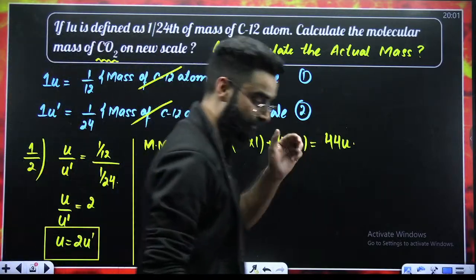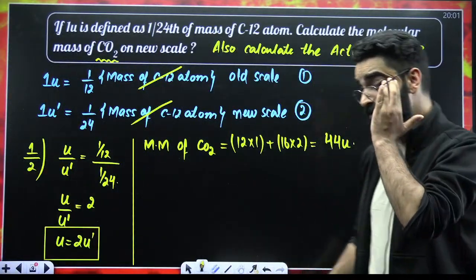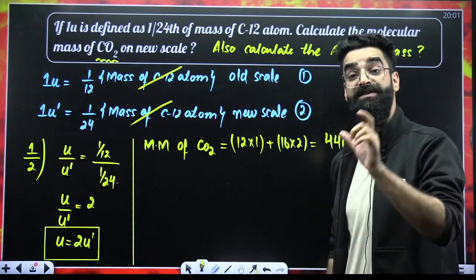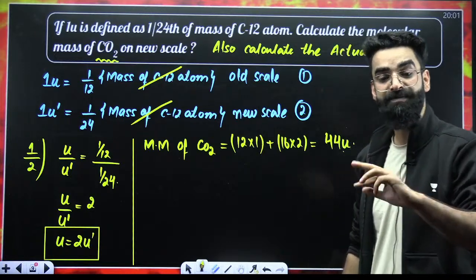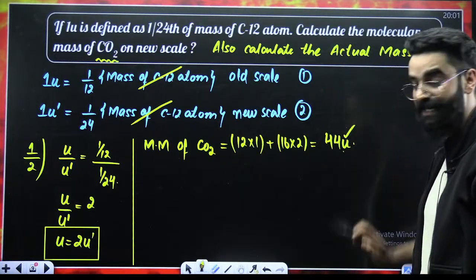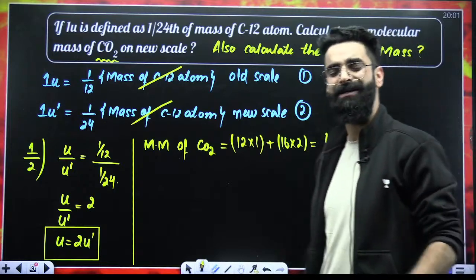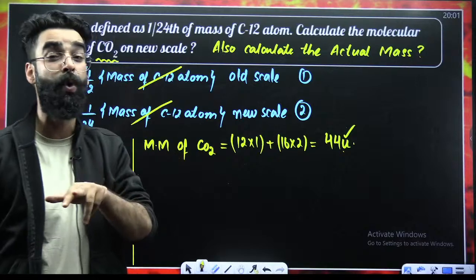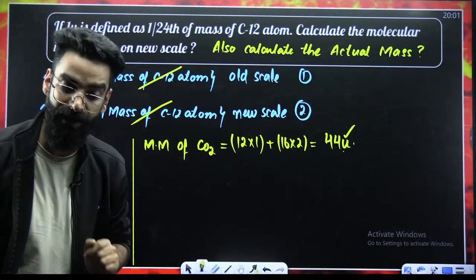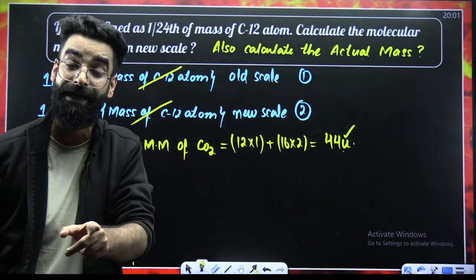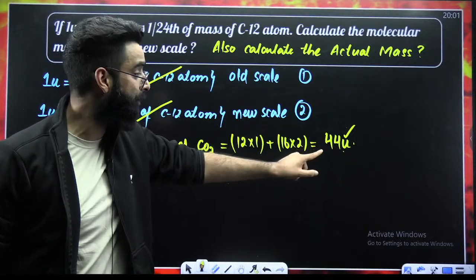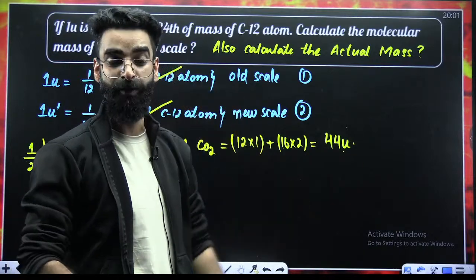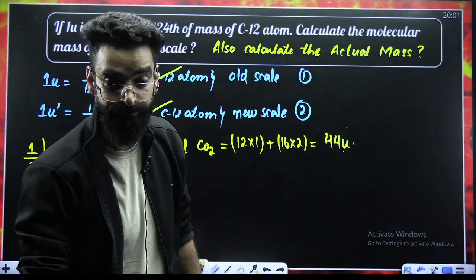Now people, this 44U is the molecular mass of carbon dioxide as per which scale? As per old scale, right? But as per the question, am I supposed to calculate the molecular mass as per old scale? No. I'm supposed to calculate it as per new scale. That means not in terms of U, but in terms of U dash.